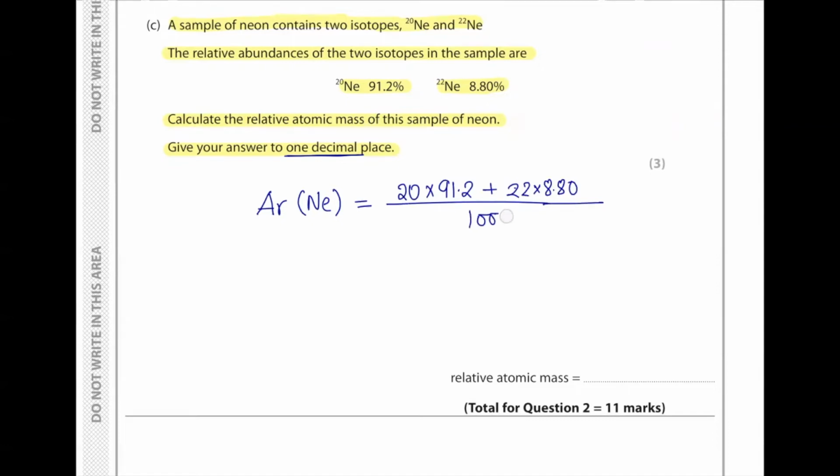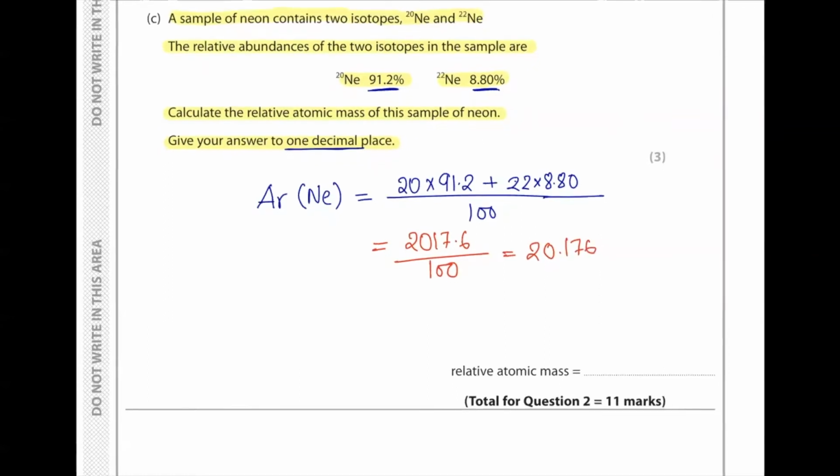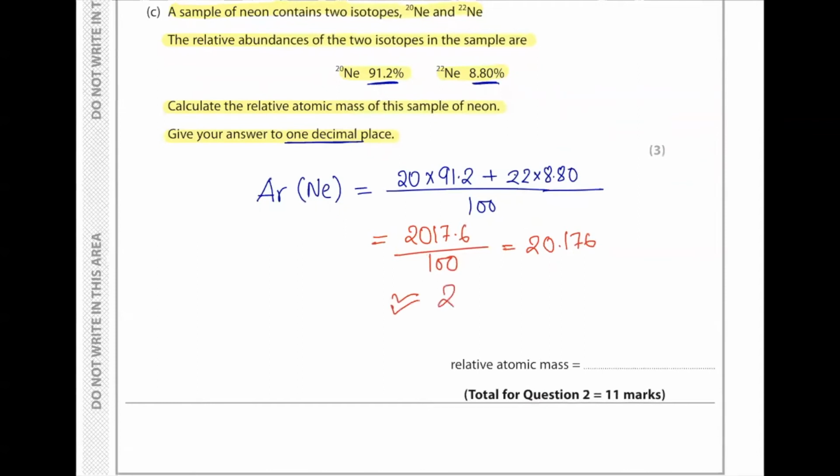Remember, it is going to be divided by 100 only if these two values add up to 100. If they don't, then don't divide by 100. Just divide it by the number that they add up to. So in this case, once we do the division, 2017.6 divided by 100, we get 20.176. Now we have to answer to one decimal place. So our answer will be 20.2. So the relative atomic mass is 20.2.